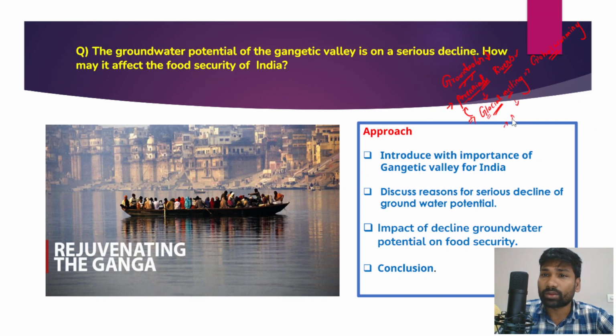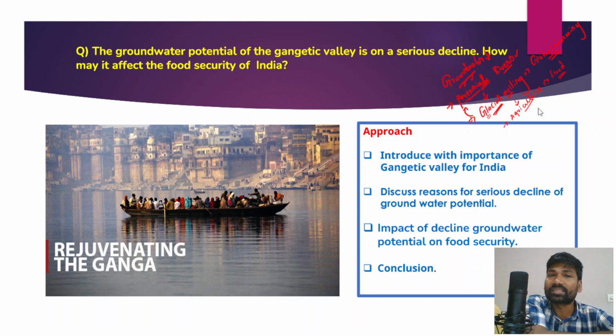Apart from that, if you look at the agriculture sector in India, the Indian agriculture sector primarily depends on unscientific irrigation practices, where we bring the groundwater and just flood the fields with it. That is another major reason.